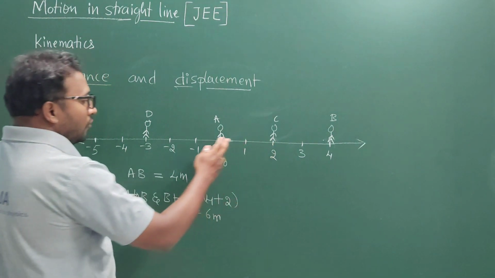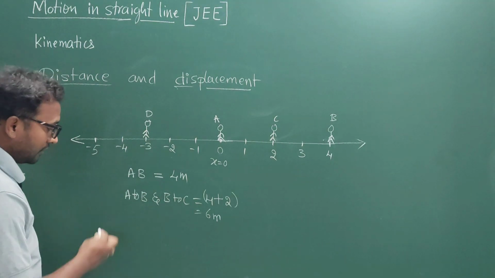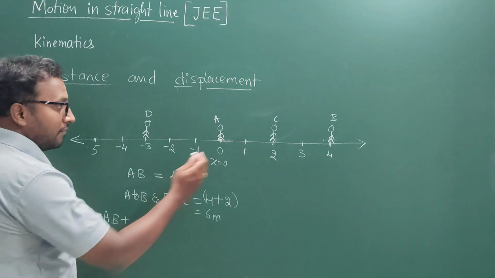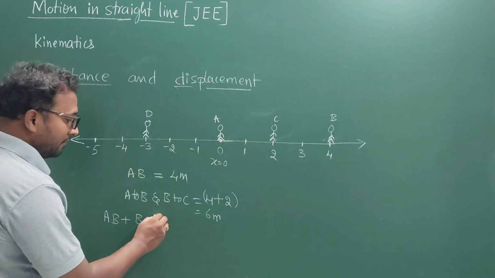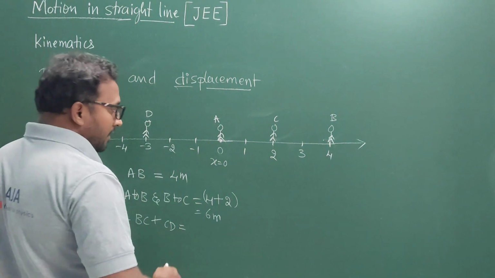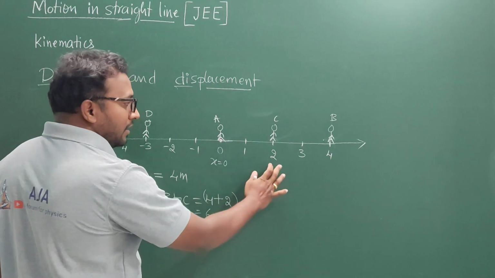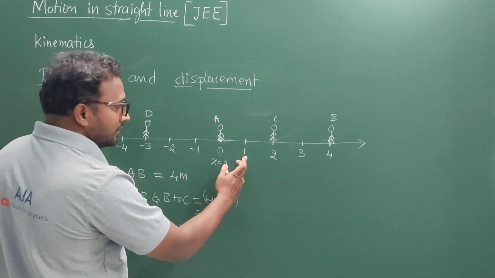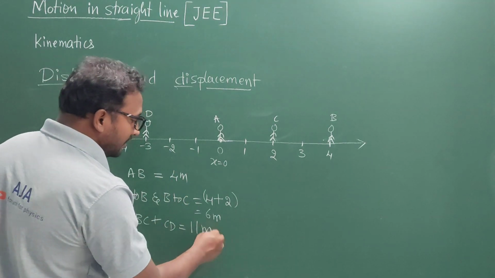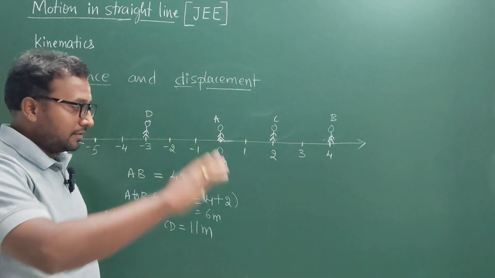So the distance covered by the body at the position C is going to be 6 meters. If the body continues to move and coming to this position -3 in the negative x-axis, what is the total distance covered? So here body goes from A to B and then from B to C and then from C to D. Okay, so this is going to be 6 meters from A to C, as we have discussed already. 7, 8, 9, 10 and 11. So total 11 meter is the distance covered when the body reaches the position D in the x-axis.